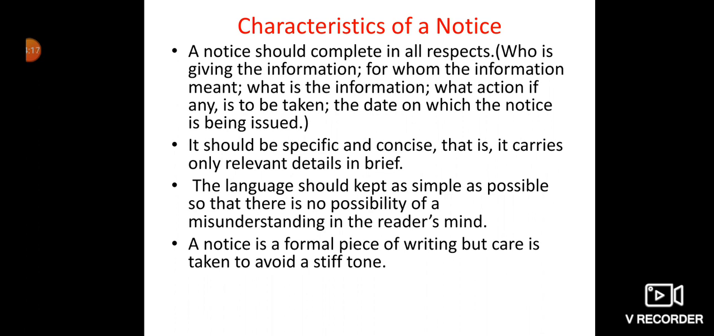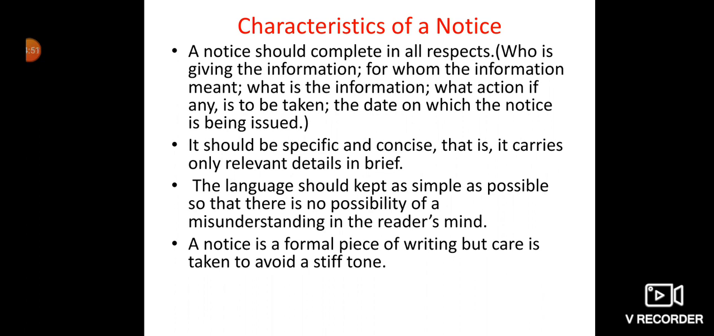Then it should be specific and concise. That means it should be short and to the point. You are not supposed to write any other stories in the notice because notice should be very short. When we are saying a letter, then of course you can add how are you all and this and that. But when we are talking about a notice, it should be very, very specific and very, very short. That is, it carries only the relevant details in brief.